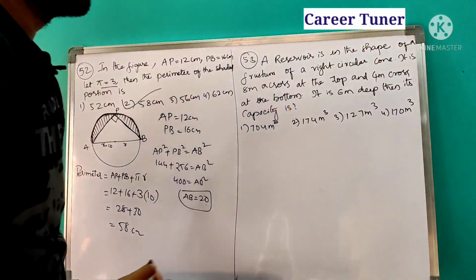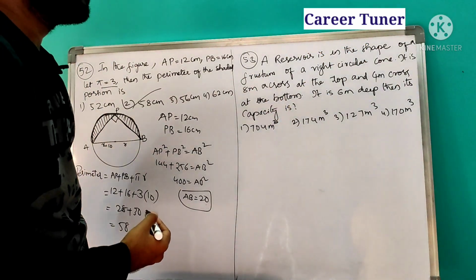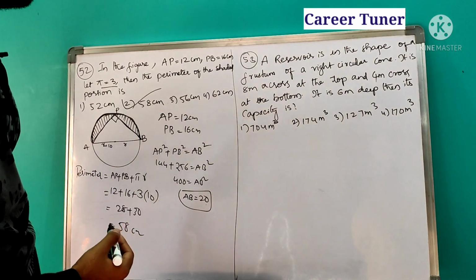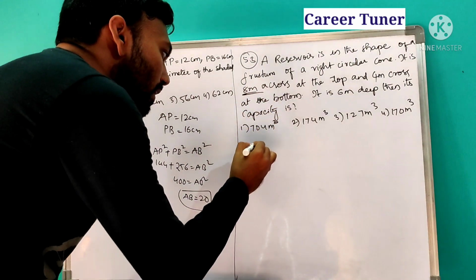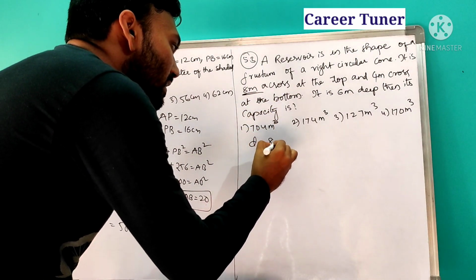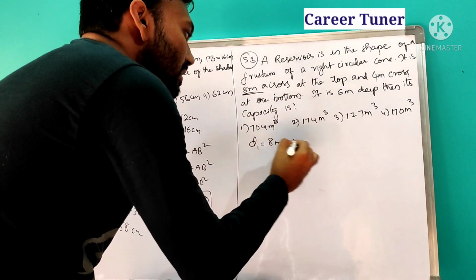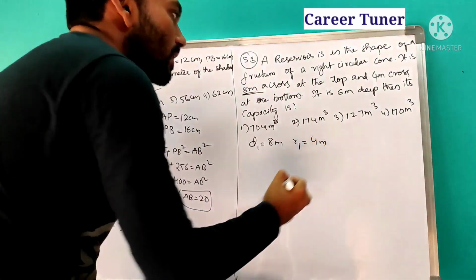Next, a reservoir is in the shape of a frustum of a right circular cone. It is 8 meters across the top. Across the top it is 8 meters. So diameter d1 is equal to how much? 8 meters. Therefore radius r1 is equal to what? Half of this. So it is 4 meters.